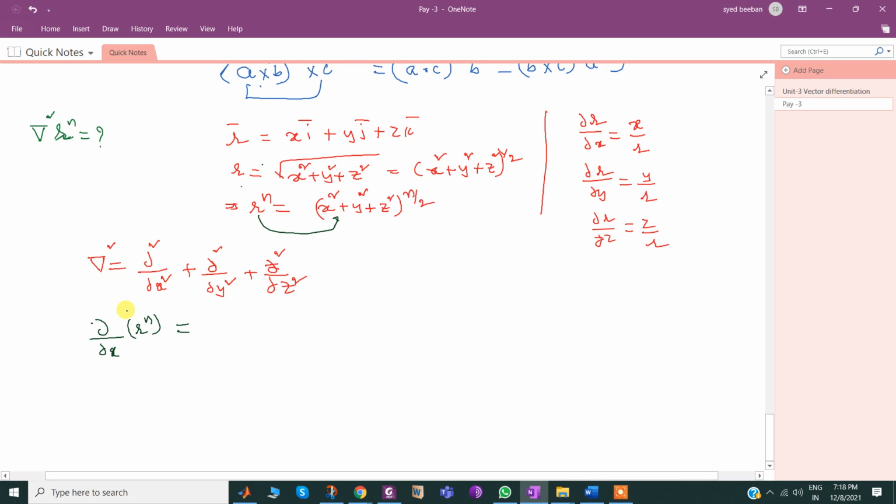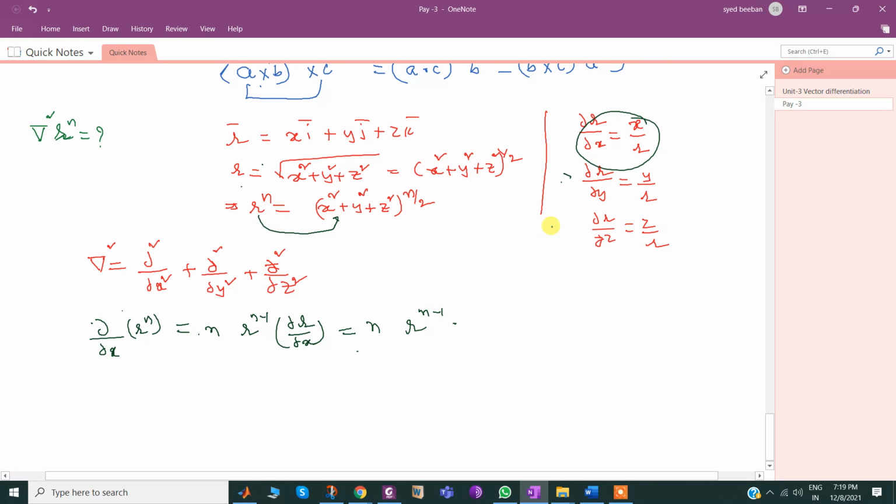So without any hesitation I may write n times r power n minus 1 times dou r by dou x. Actually dou x by dou x I am supposed to write everywhere. Since it is r, dou r by dou x, then what I get here is n times r power n minus 1 times dou r by dou x, already listed here.